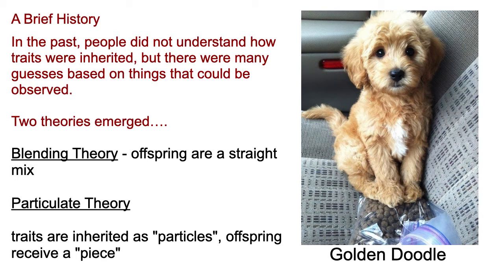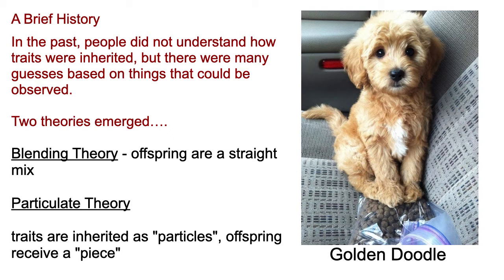So a brief history on genetics. There were two emerging theories that occurred early. In the past, people didn't understand how traits were inherited, but there were many guesses based on things that could be observed. So those two theories came about as blending theory and particulate theory. Blending theory thought that offspring were a straight mix of parents, and they had an equal amount of traits from each parent. And then particulate theory stated that traits are inherited as particles, and that offspring would receive a piece of those particles from each parent.